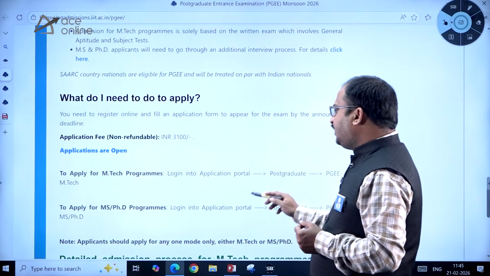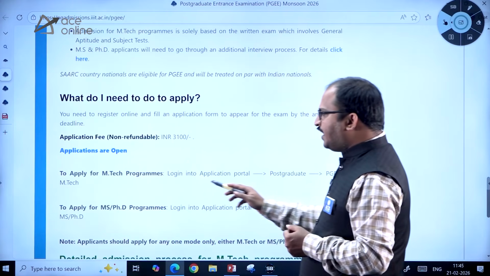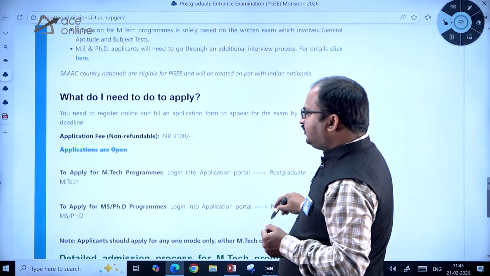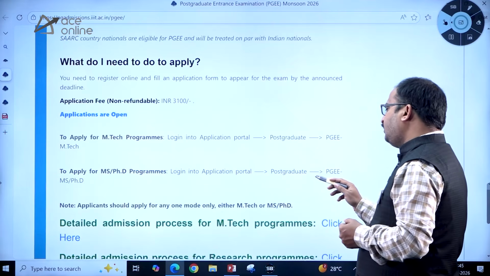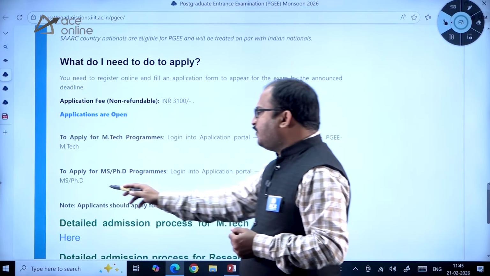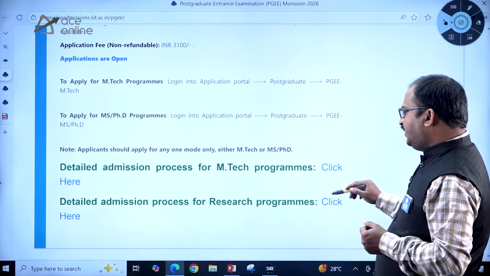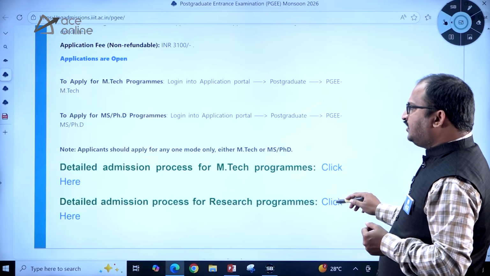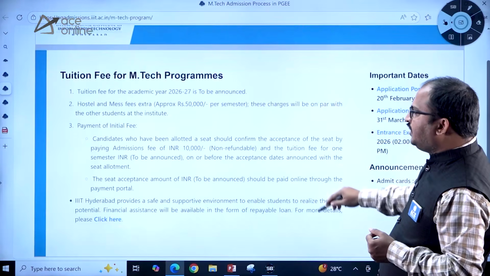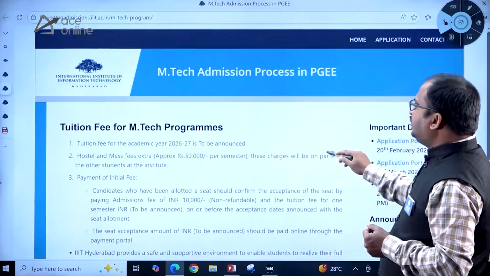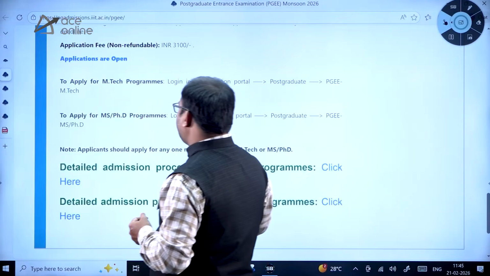So to apply for MTech programs, log into the application portal, postgraduate PGEE MTech. So this is what you have to see. To apply for MS PhD programs, log into the application portal, postgraduate PGEE MS or PhD. So the detailed admission process for the MTech program is given here, and for research programs is given here. Kindly go through this information carefully, dear students. So all the fee related information, everything is given. So please go through this before applying for this process.